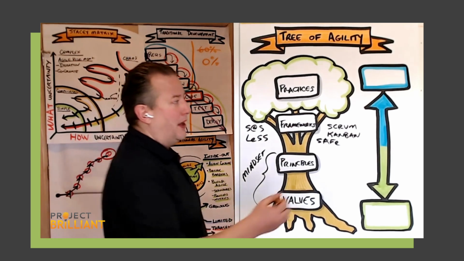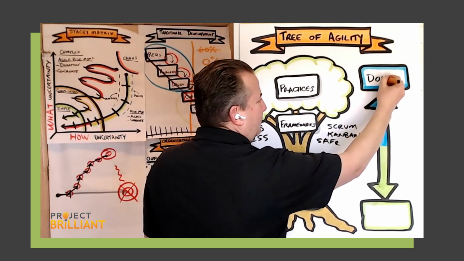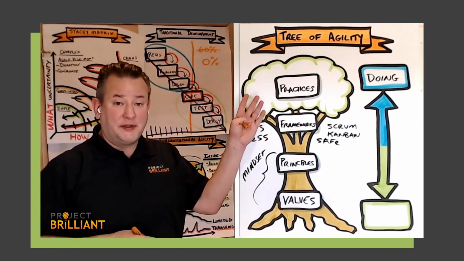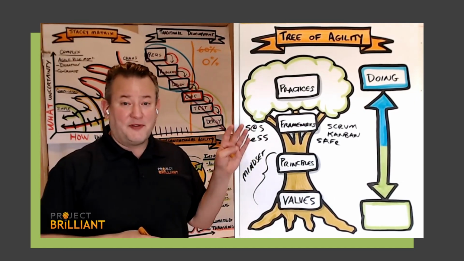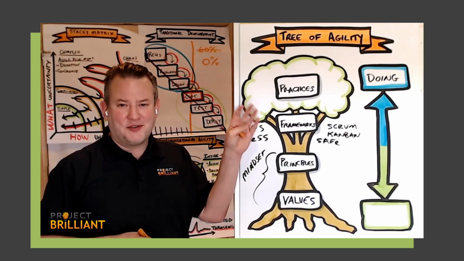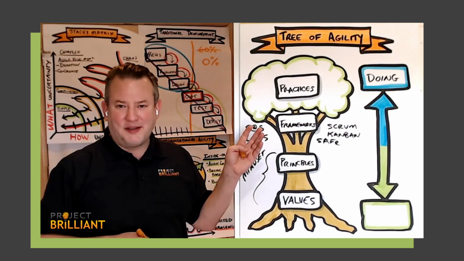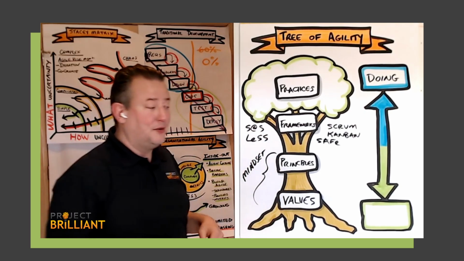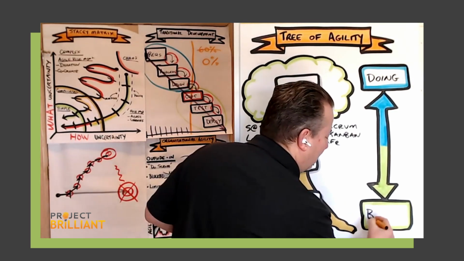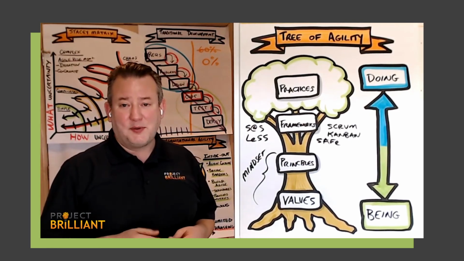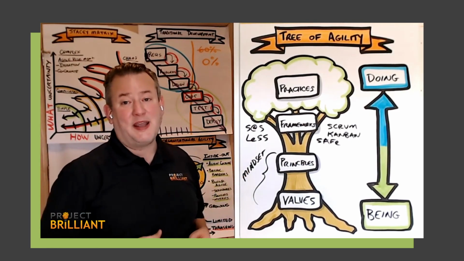So at the top of the tree here, we have doing agile. And it's not that doing agile is a bad thing, but if we don't have the why behind it and understand why we're doing these things at the top, then it usually doesn't work out very well. It's very precarious. And of course, grasping on the leaves, holding onto a tree can be a difficult situation as storms come through, seasons change, things like that. So we want to build a stable foundation for ourselves down here at the bottom, not just doing agile, but of course, starting to focus on being agile. That's the really important part, because that will help us withstand the seasons and the seasonal changes and storms and things like that as we go through the organizational change required to get us to this agile space.